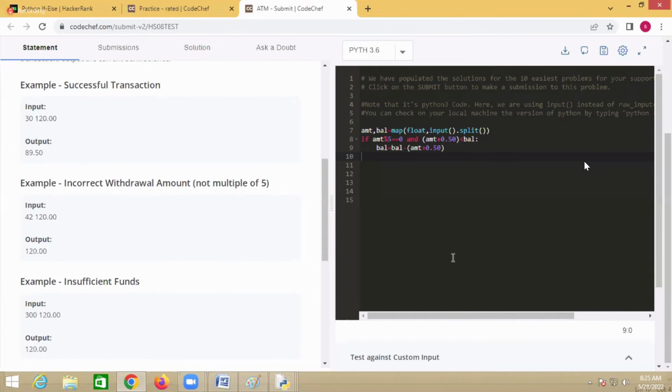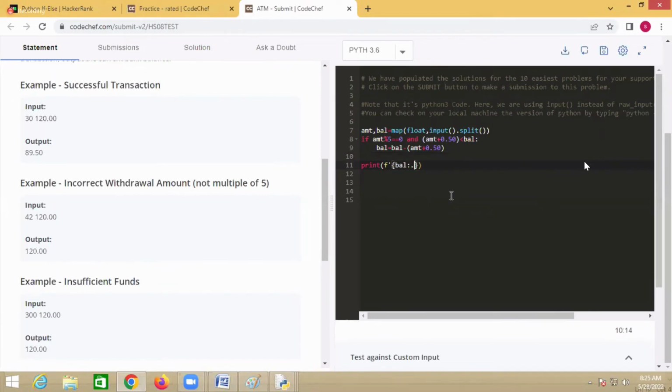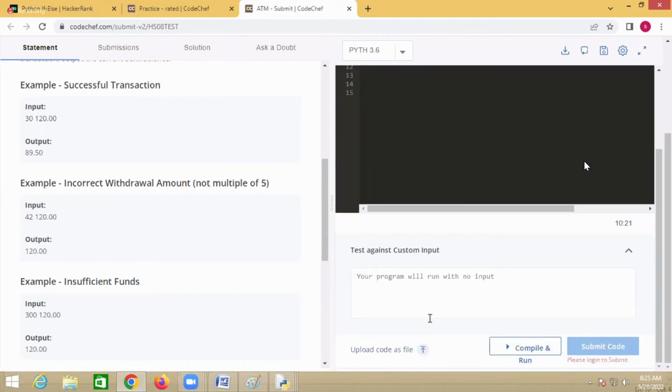Display the balance in the format of 2 decimal places, that is .2f. In this case, only one condition is checked, not multiple conditions.